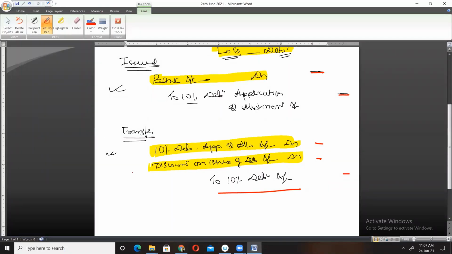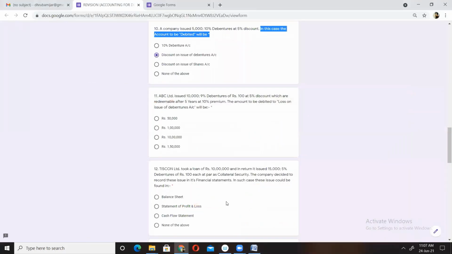Yes, it is debited, so it could be the correct option. Next, discount on issue of shares. How could it be possible? This is a question relating to debentures, so obviously there will not be shares. And none of the above. So obviously the account which should be debited is discount on issue of debentures. All right, so you were correct. Am I clear?